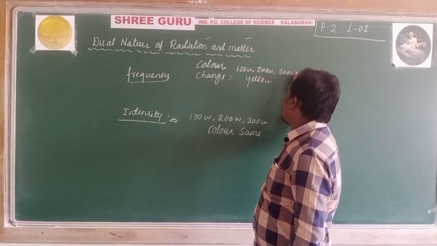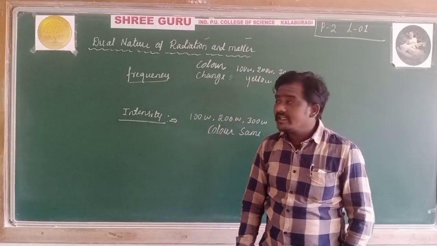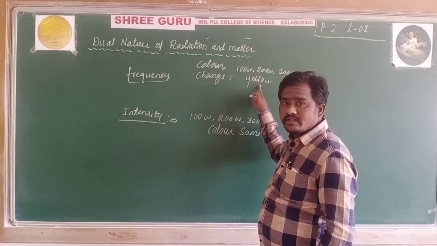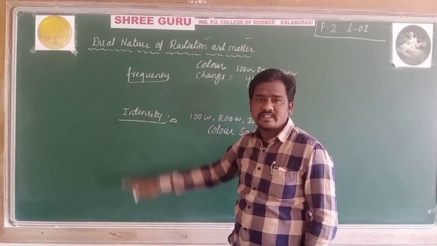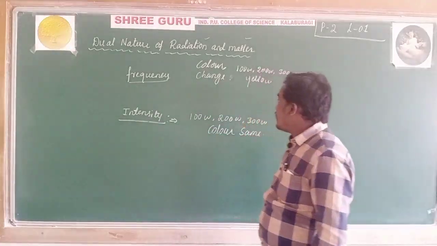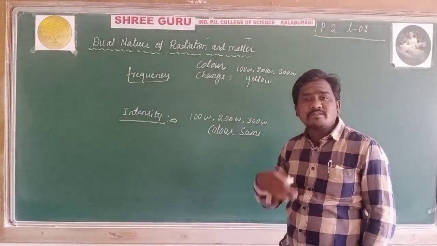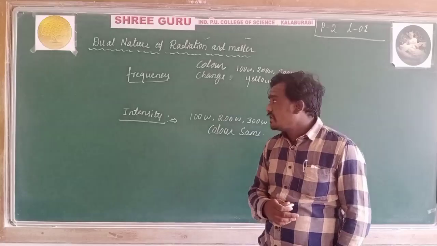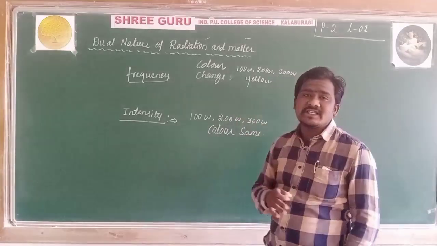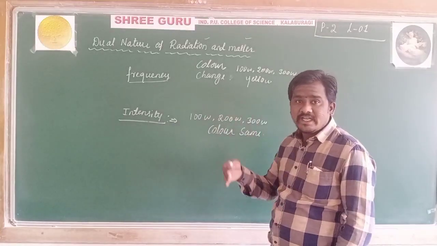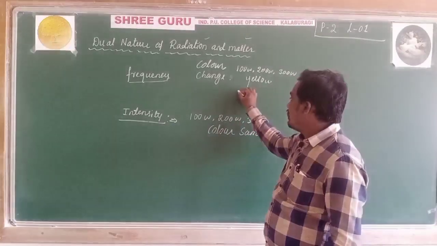Like this we are increasing the intensity, but the frequency remains the same. Intensity increases, frequency remains the same. In other cases, the frequency increases while the intensity remains the same.